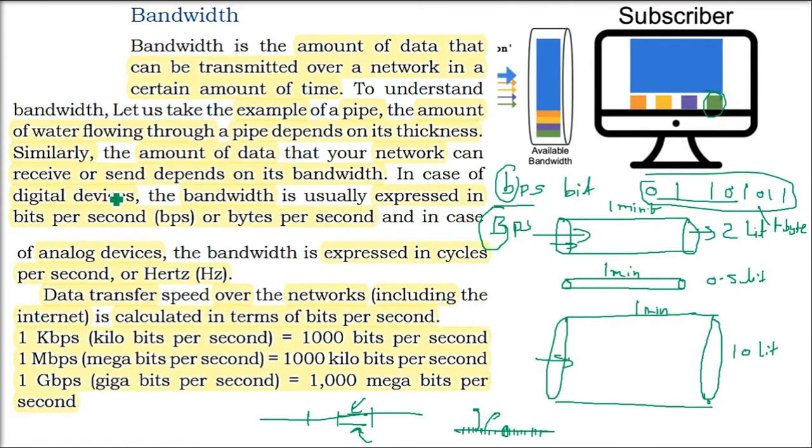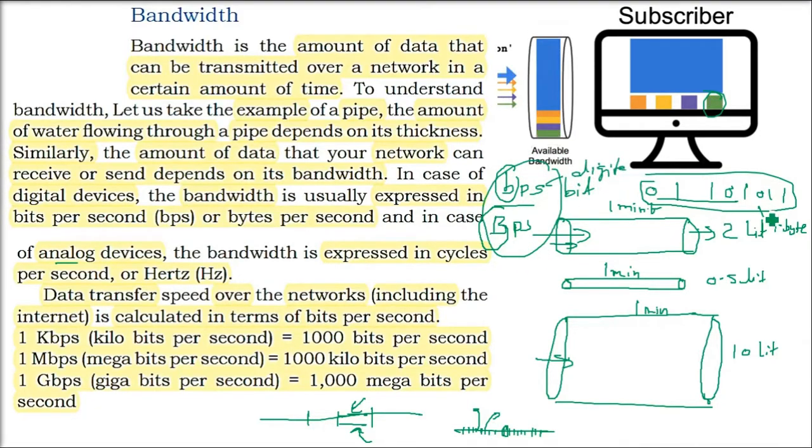Whenever we are dealing with digital devices, the bandwidth will be in bits per second and bytes per second. But when we talk about analog devices, we talk in terms of cycles per second, which is simply hertz. Hertz is nothing but 1 upon time.